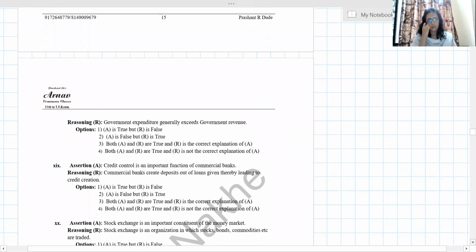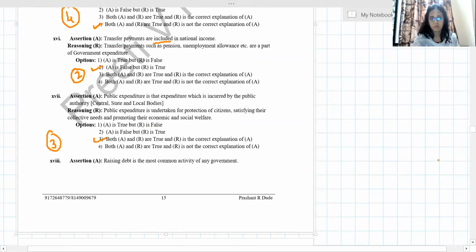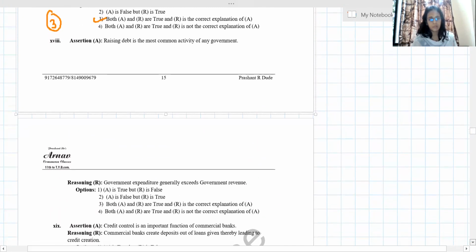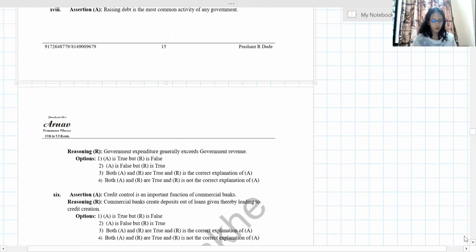Next, raising debt is the most common activity of any government. Yes. Then the reason: government expenditure generally exceeds government revenue. Why do they need debt? Debt means what? A kind of loan. Why does that happen? Because government expenditures are always more than revenue. Revenue means taxes and so on, the income is less, and the expenditures are more.